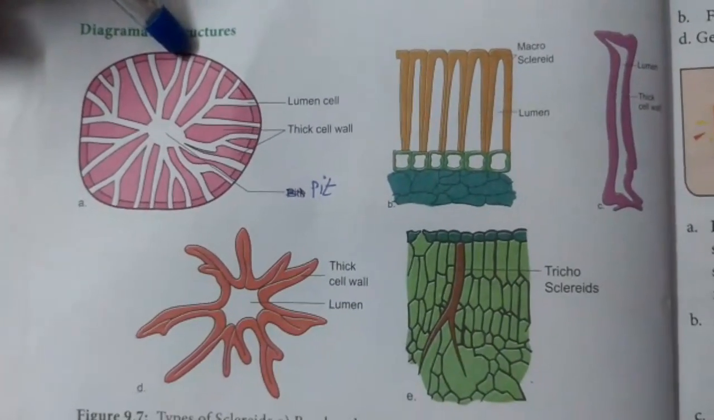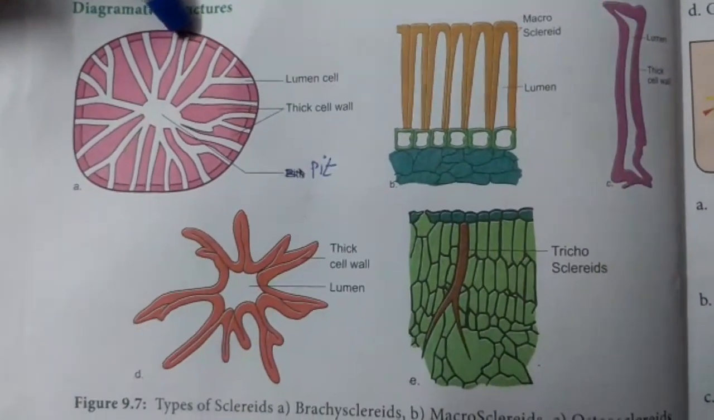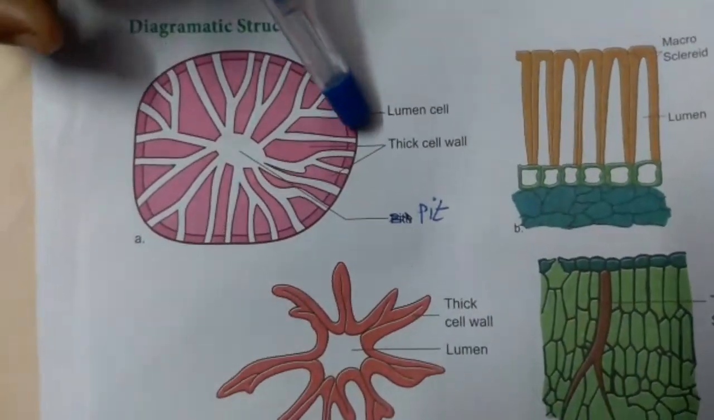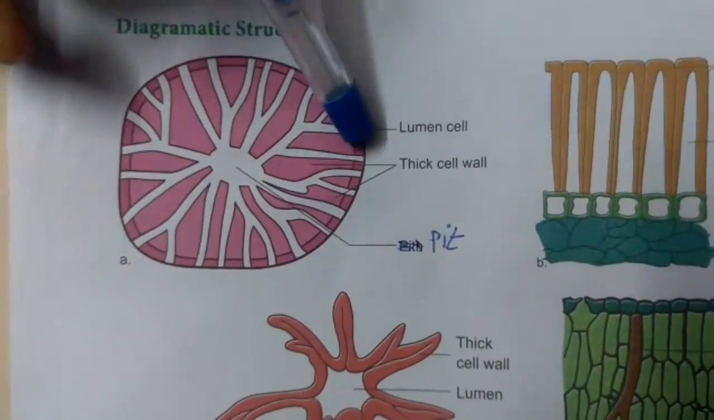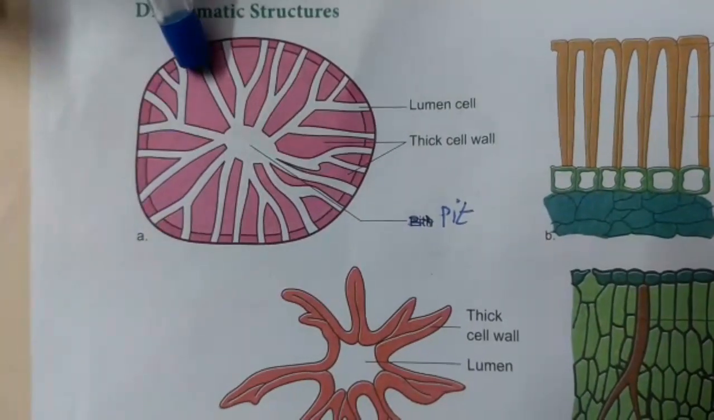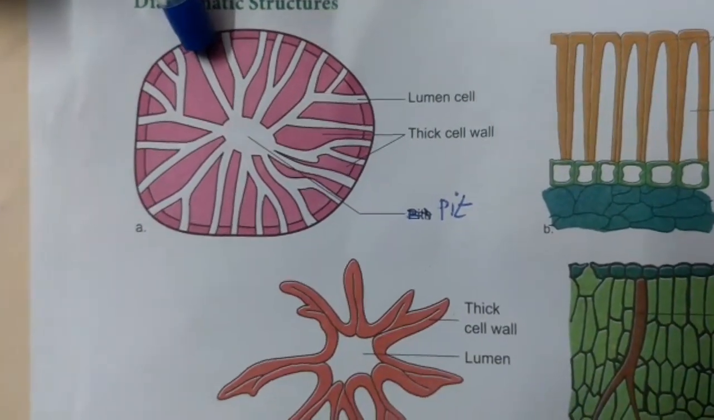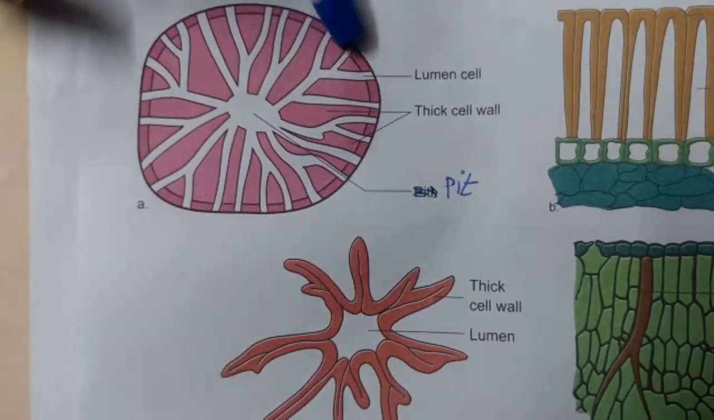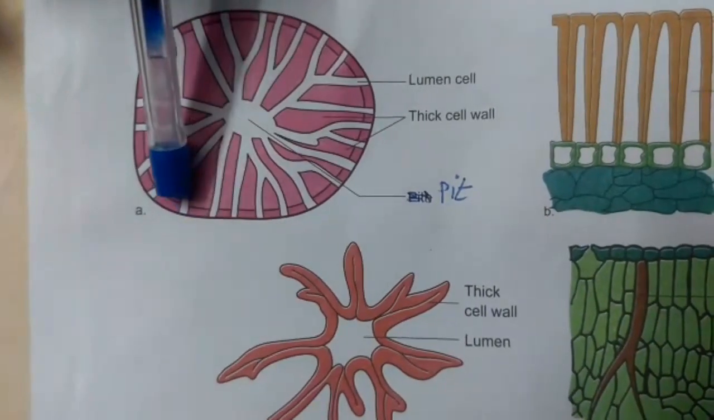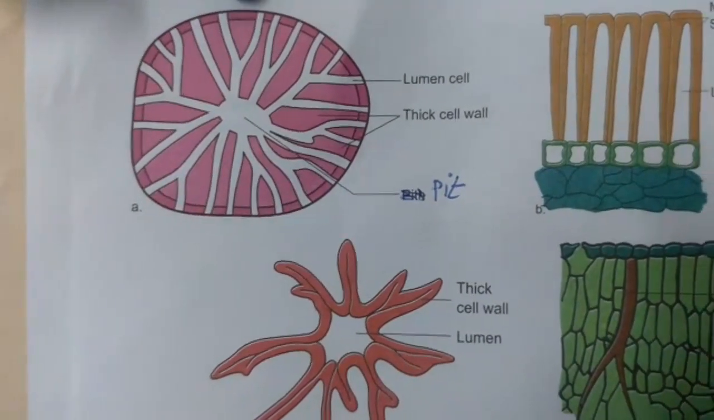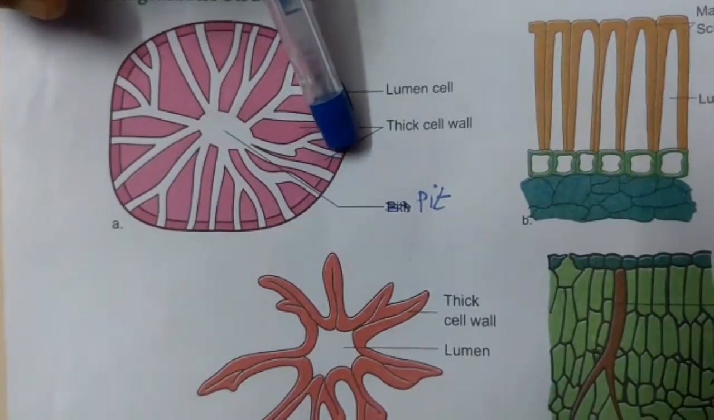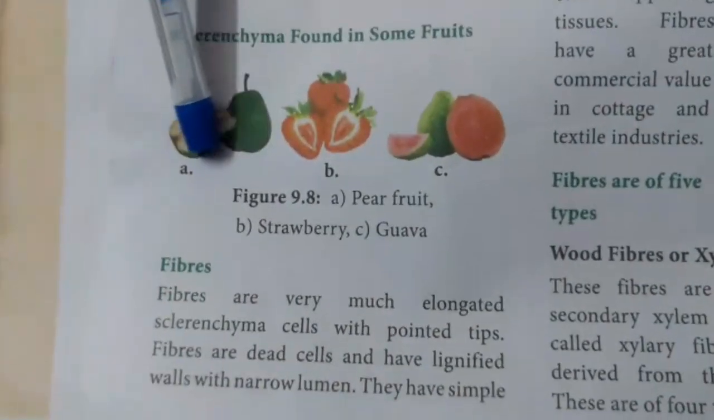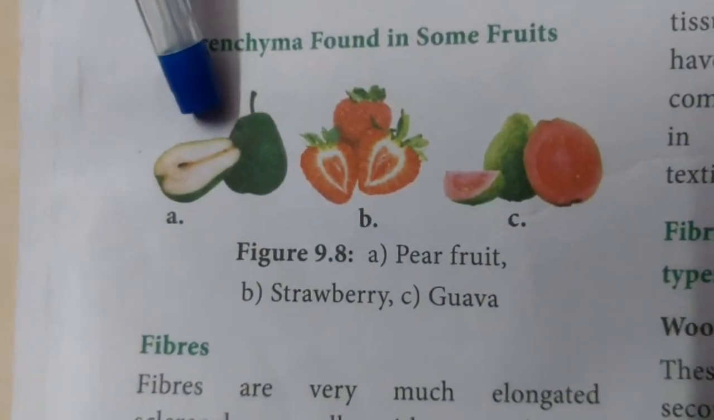The first type of sclerid is the brachysclerid. The brachysclerids are isodiametric and have a hard cell wall. The cell wall is hard in nature because it is lignified. So the sclerids are also dead cells. They are found in bark. Bark means the outer part of a large tree's trunk. They are also found in the pith region, cortex, hard endosperm, and the fleshy portion of some fruits. So the fleshy portion of some fruits also has sclerids.